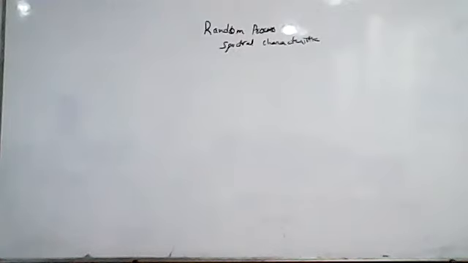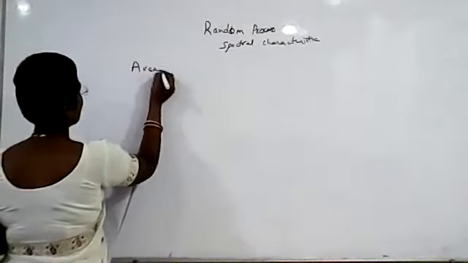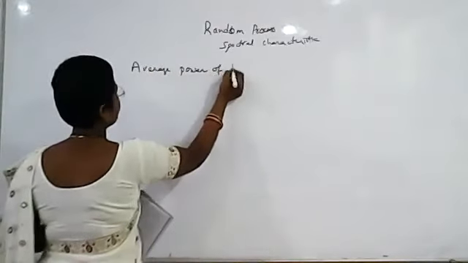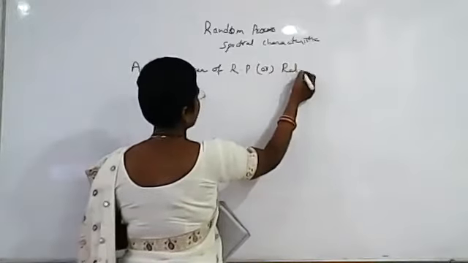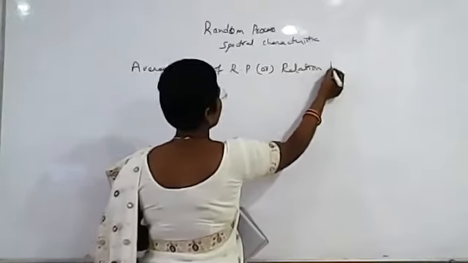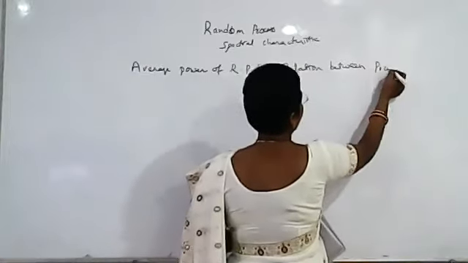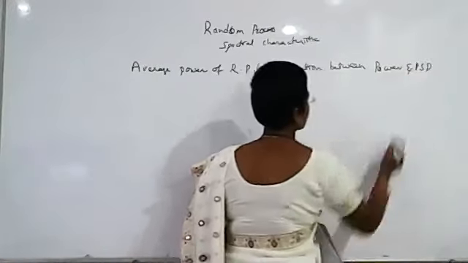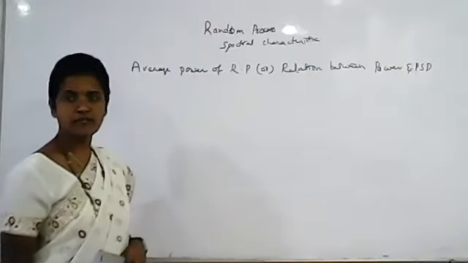So we have discussed what is average power of a random process, and we are obtaining what is the relation between power and power spectral density function. This also we have discussed in the last class. Okay. So how do we find out average power?